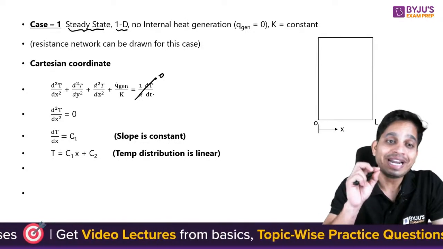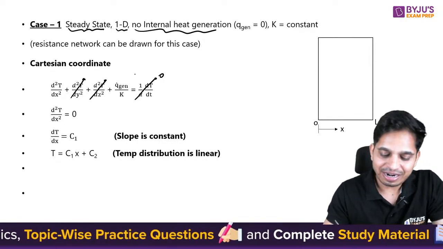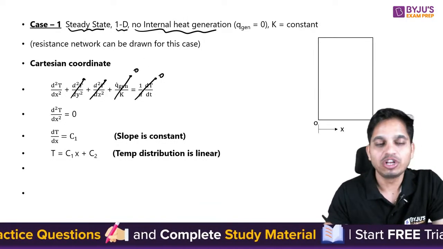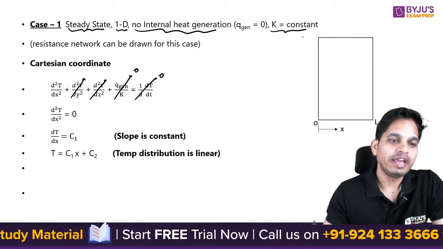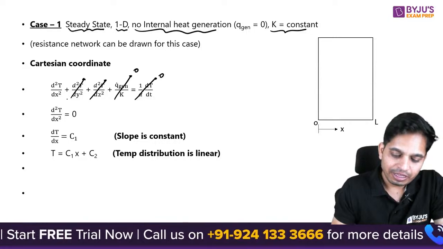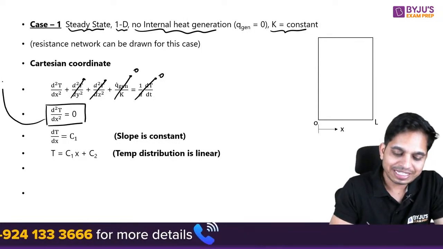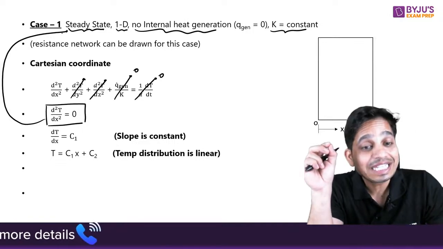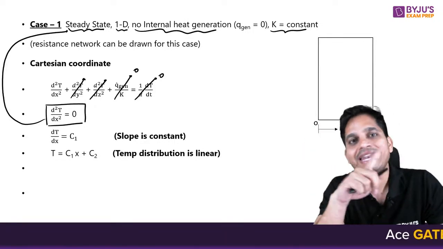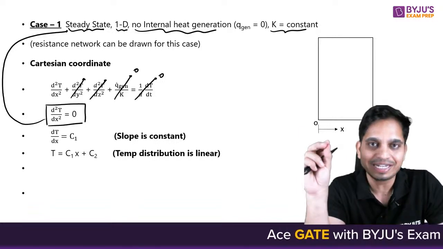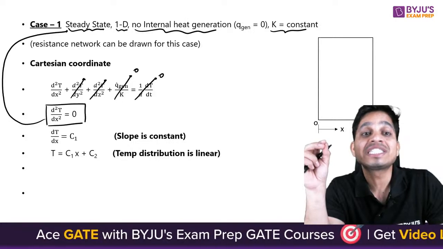When I say one dimensional, that means this goes to 0. When I say no internal heat generation, it means this goes to 0, and it is the case of constant thermal conductivity. Okay, so now this is the generalized equation. This is basically a governing equation for this case, and only in this case you can draw a resistance network. Not in any other case can you draw a resistance network.